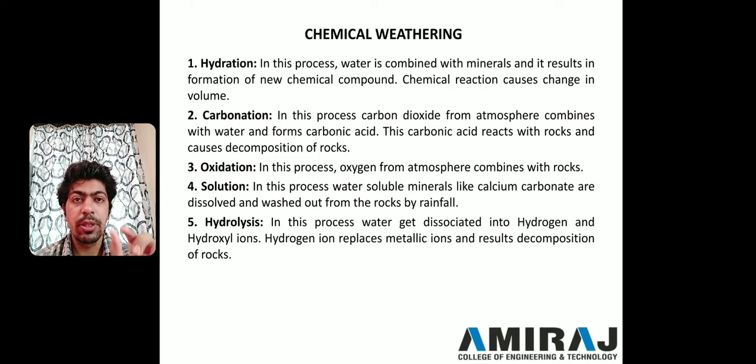Hydrogen will replace the metallic ions which are present in soil particles. Suppose some magnesium content or calcium content is available in our rocks. This hydrogen ion will react with these minerals, and decomposition of rock will happen.